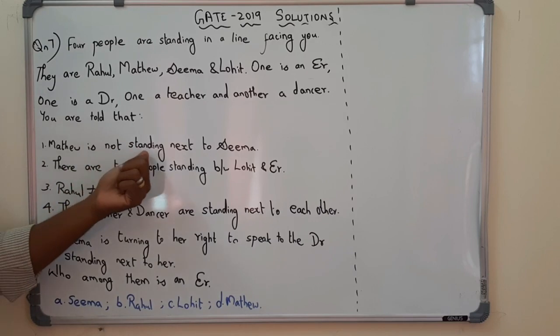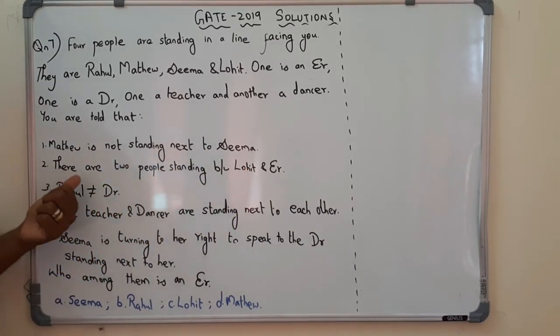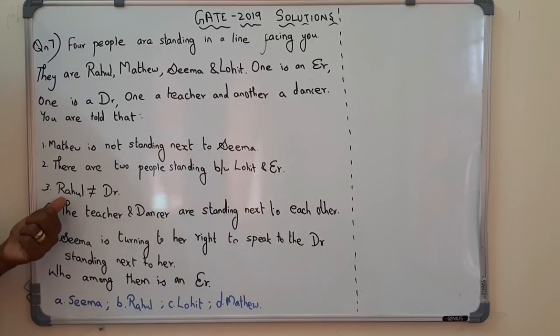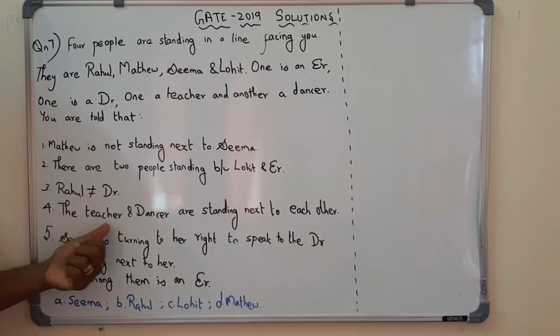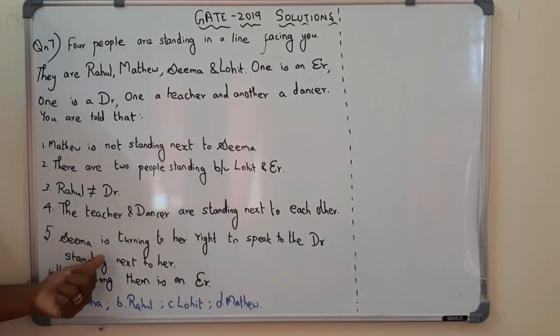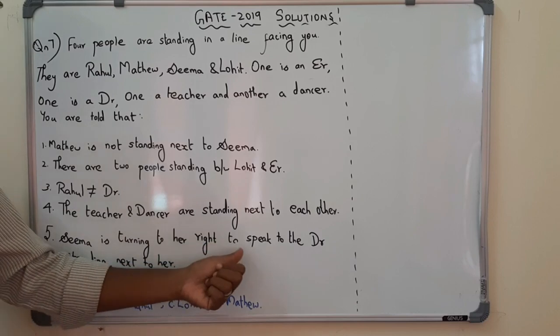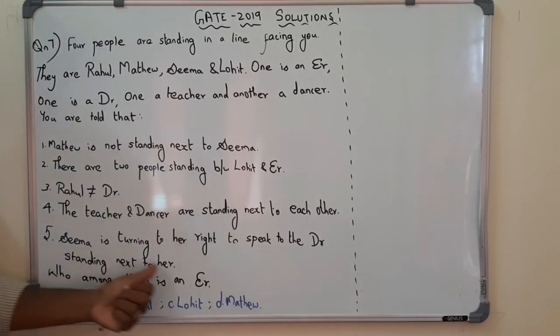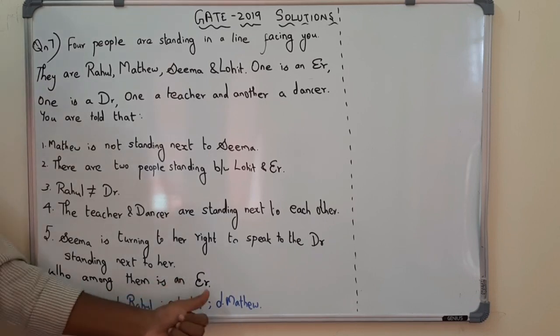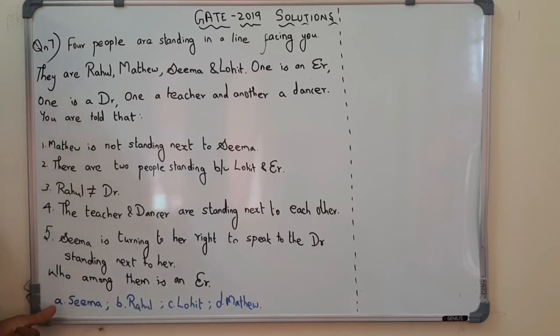Matthew is not standing next to Seema. There are two people standing between Lohit and engineer. Rahul is not a doctor. The teacher and dancer are standing next to each other. Seema is turning to her right to speak to the doctor standing next to her. The question is, who among them is an engineer? The options are option A Seema, option B Rahul, option C Lohit, option D Matthew.